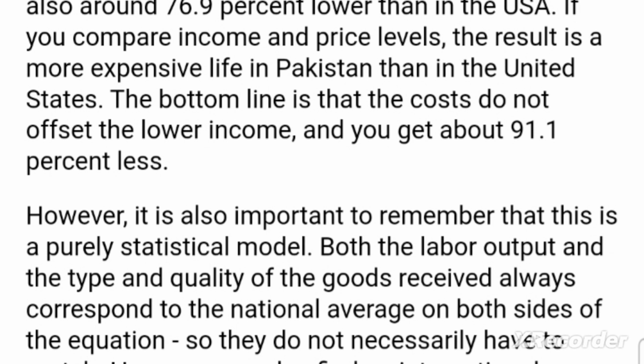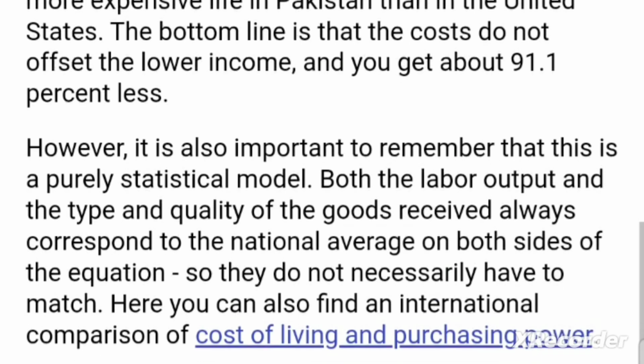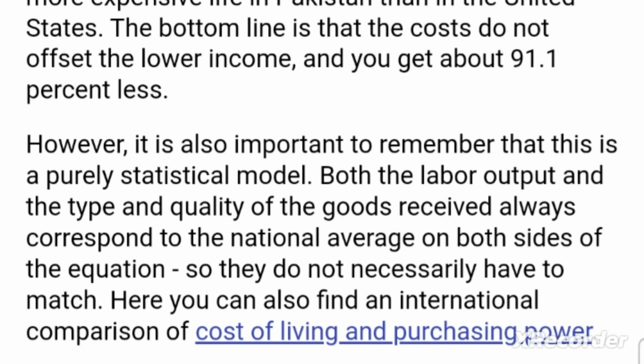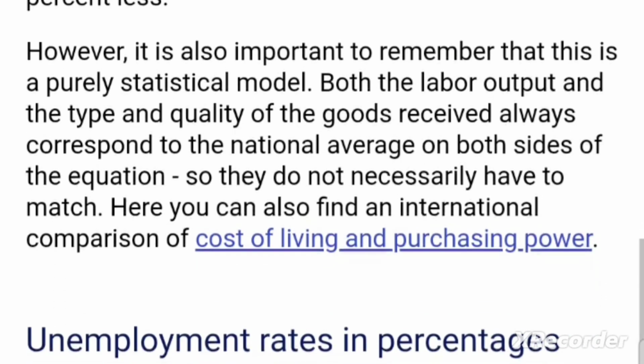However, the prices of consumer goods are also around 76.9% lower than in the USA. If you compare income and price level, the result is a more expensive life in Pakistan than in the United States. The bottom line is that the costs do not offset the lower income and you get about 91% less.